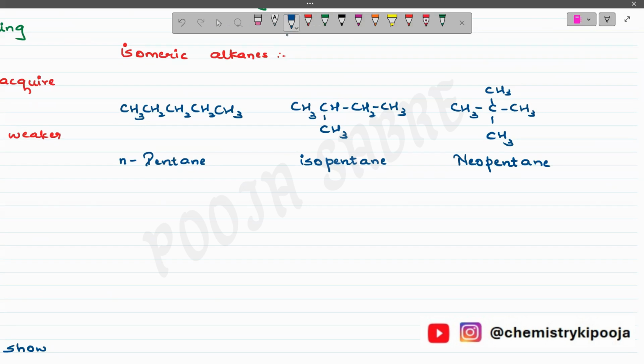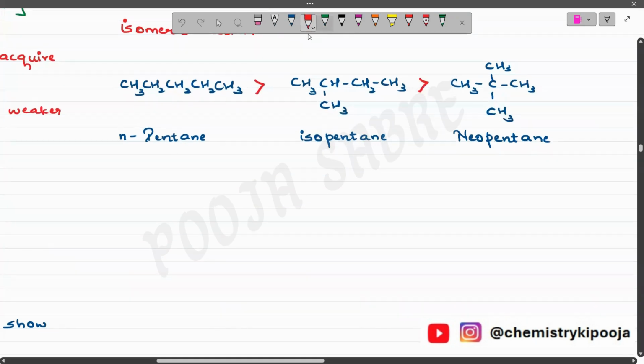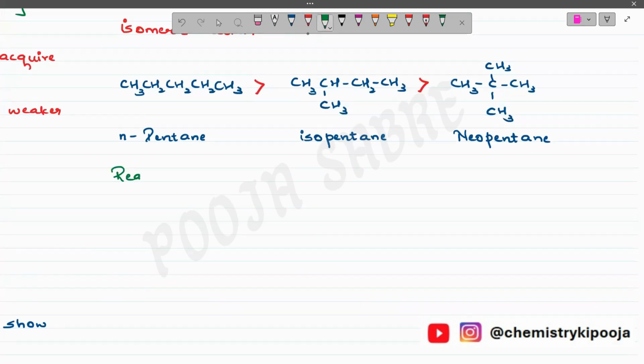Now, if I look into all three structures, remember the branched chain isomer has a low boiling point. The more the branching, the lesser will be the boiling point as compared to the straight chain. I mean to say, the straight chain will have the maximum boiling point. Then comes the branched, and the one which is highly branched has the least boiling point. Now, why is it so? Quickly, we are going to note down the reason for this.